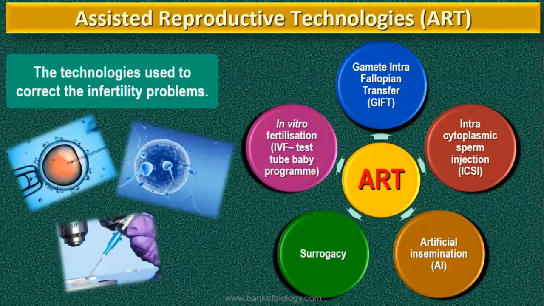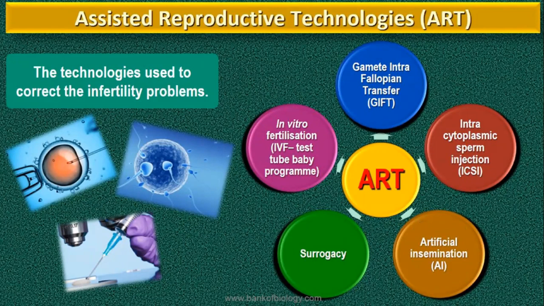After that, you will study the Gamete Intra Fallopian Transfer, which is the GIFT. Third one will be the ICSI, that is intracytoplasmic sperm injection. Next one, artificial insemination. And fifth one is the surrogacy.